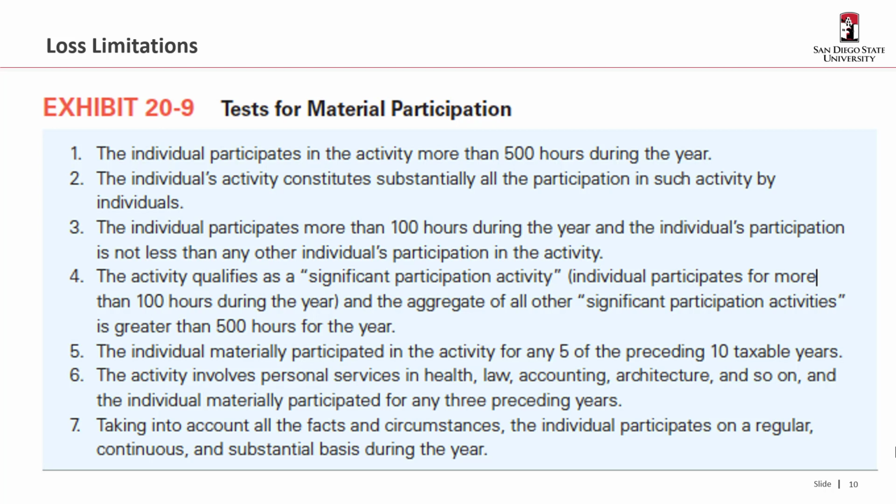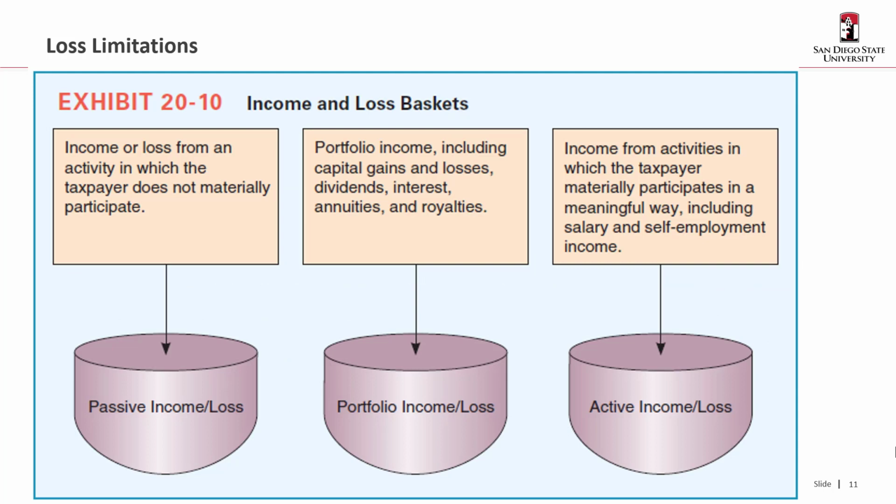So here's a chart that shows the test for material participation. We showed this in Chapter 7 as well. Again, it's not something that you really need to memorize. So you can see that we bucket these incomes into the three things. This is also a reflection back to Chapter 7.